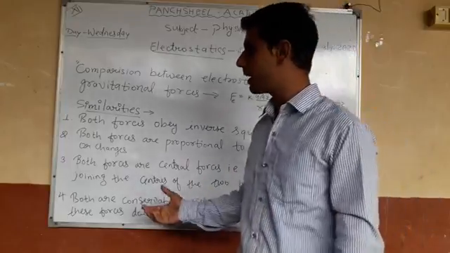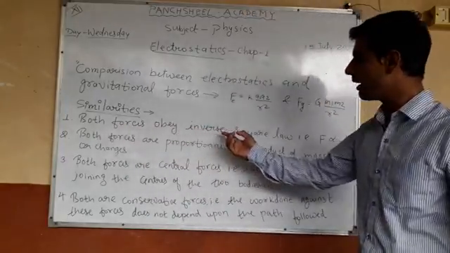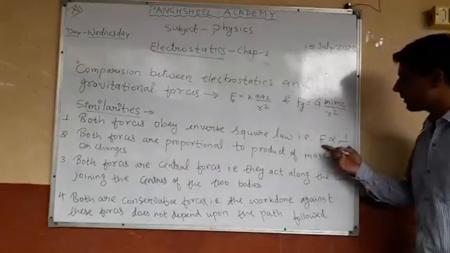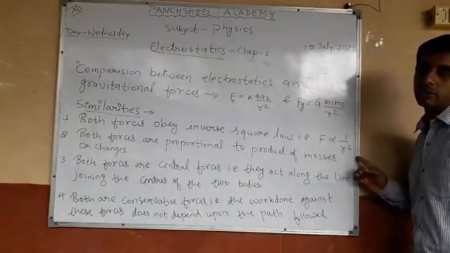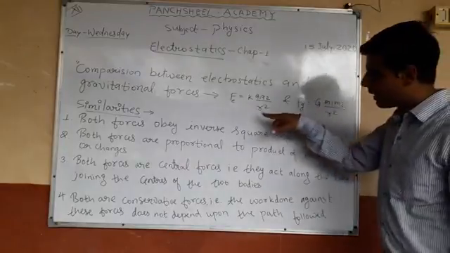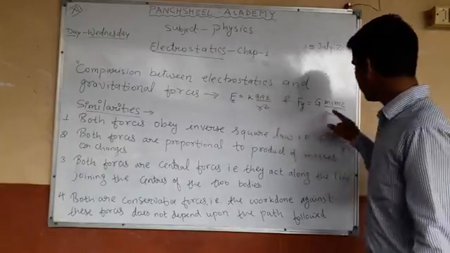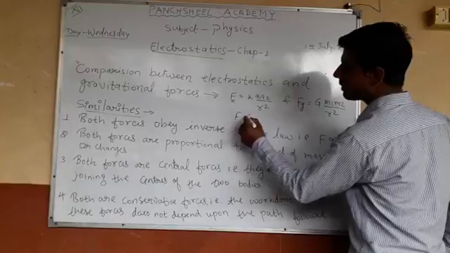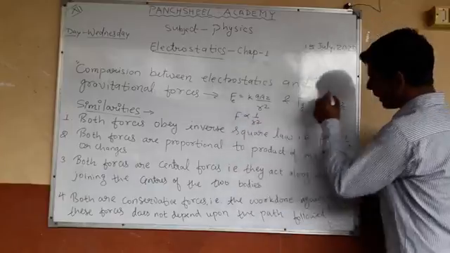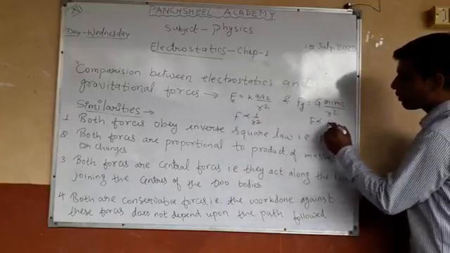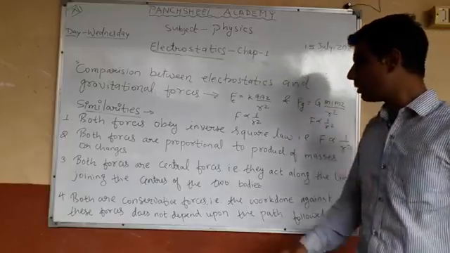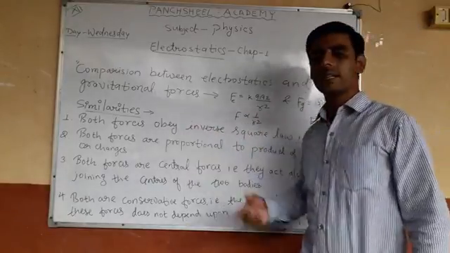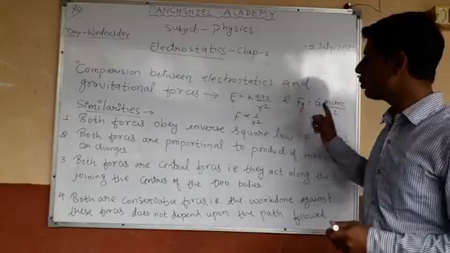What is our first similarity? Both forces obey the inverse square law, that is F is inversely proportional to 1 by r square. देखिए यहाँ पर 1 by r square and 1 by r square, both these forces: Fe is inversely proportional to 1 by r square and this force is also inversely proportional to 1 by r square. So these are the similarities between these two forces.